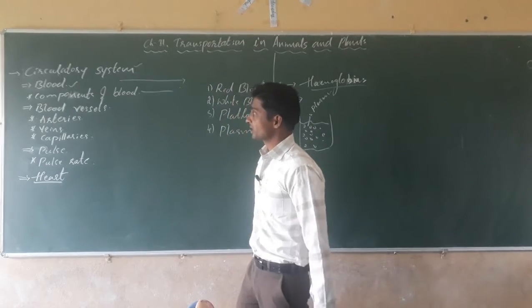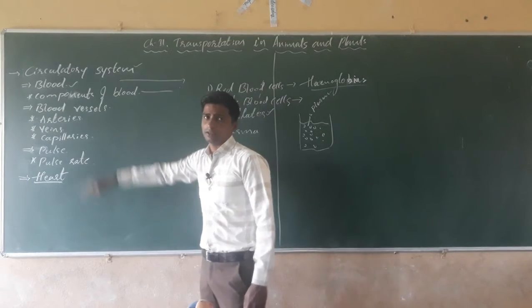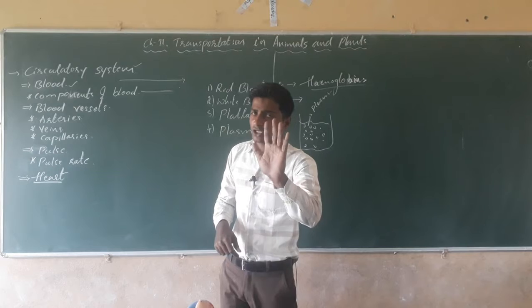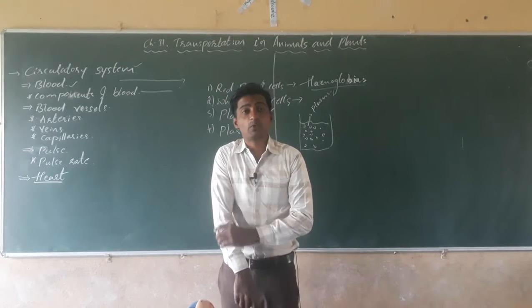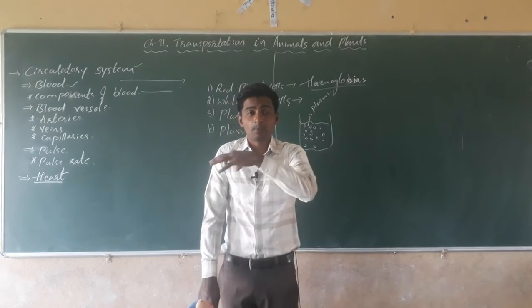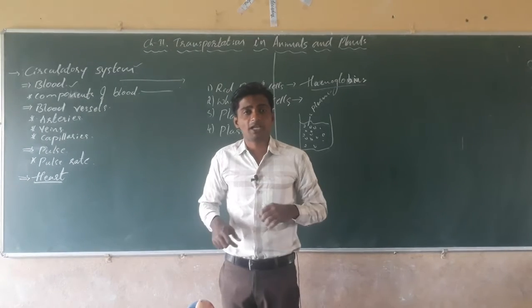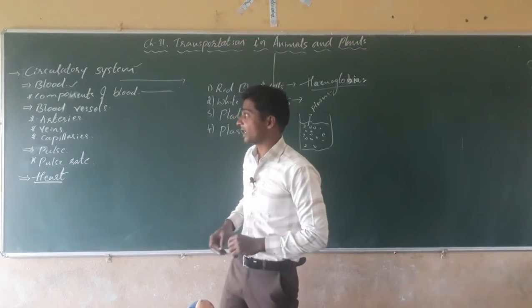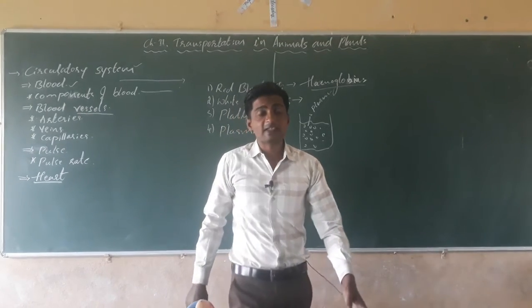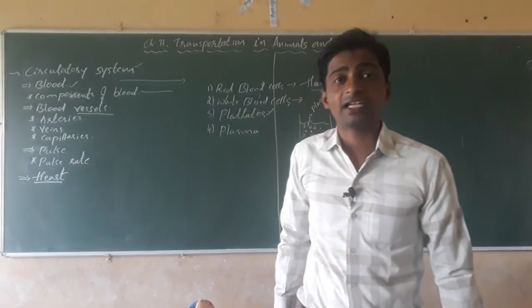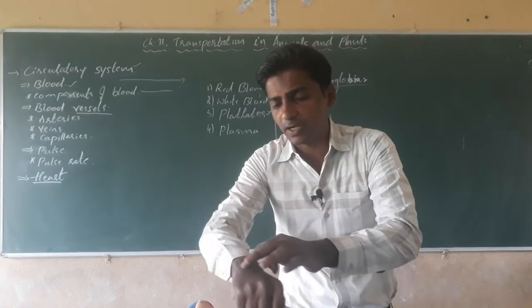Next, come to the second important component of the circulatory system. The first one is blood. For circulation of blood, it needs the second one, blood vessels, through which blood is transported. In our body, blood flows through special types of pipes. This pipeline system is called the vessels: veins, arteries and capillaries. The blood vessels are there in our body. When we see, the blood vessels are appearing.